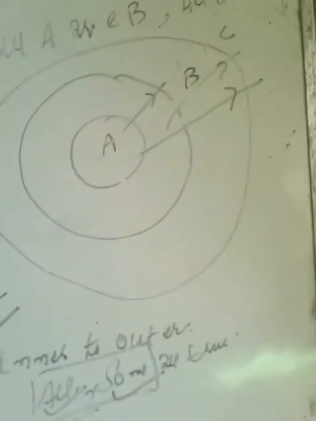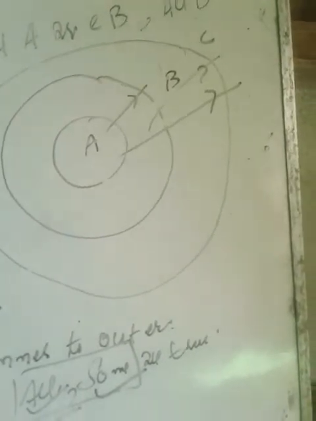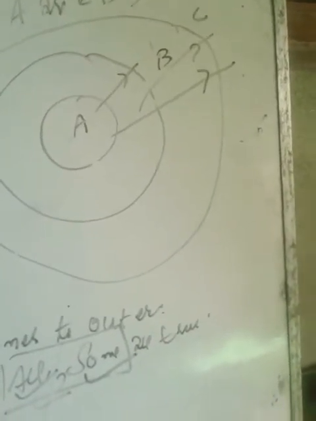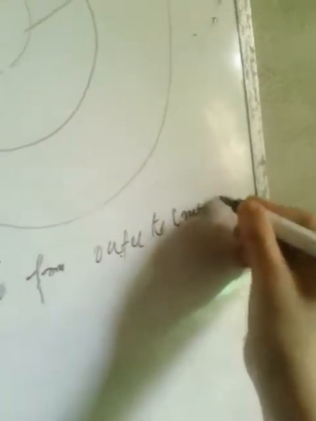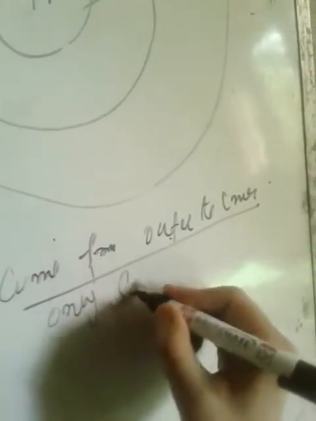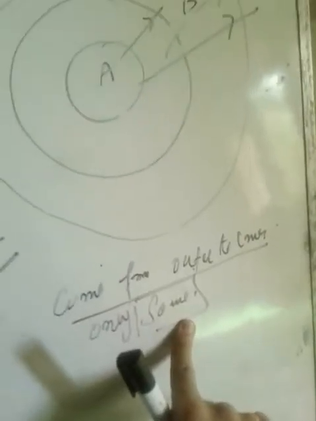So you have to remember that when we move from inner to outer, conclusions which contain all and some are true. And when we come from outer to inner, remember this, only some are true. When we come from outer to inner, those conclusions are true which contain only some.